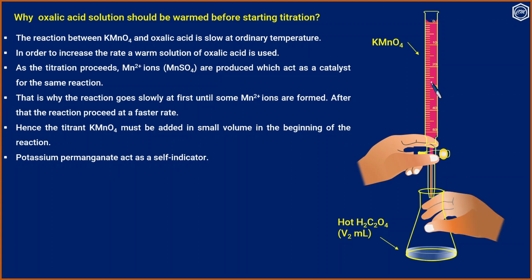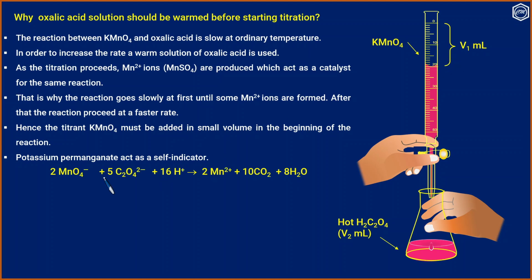We take potassium permanganate in a burette and a hot solution of oxalic acid in the flask. We run potassium permanganate from the burette till a small pale pink color appears. Now we add a single drop, and for the addition of a single drop, the color changes to pink. That shows the end point of the titration. And this is the volume of KMnO4 needed, that is V1 ml.